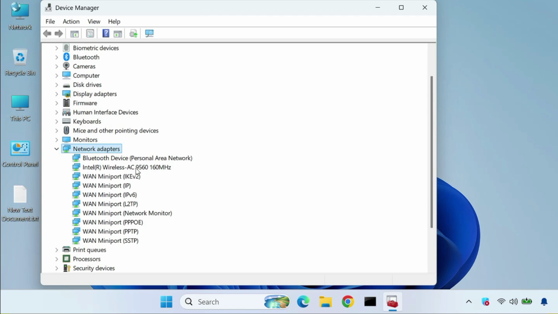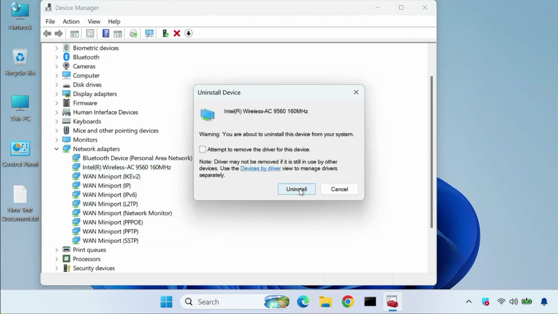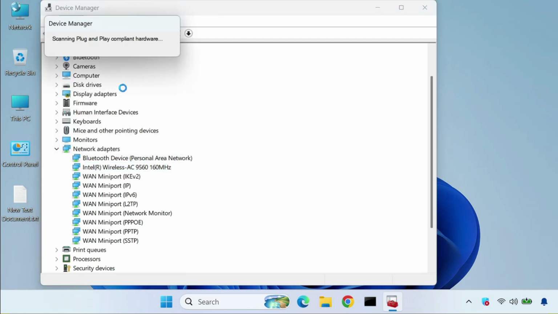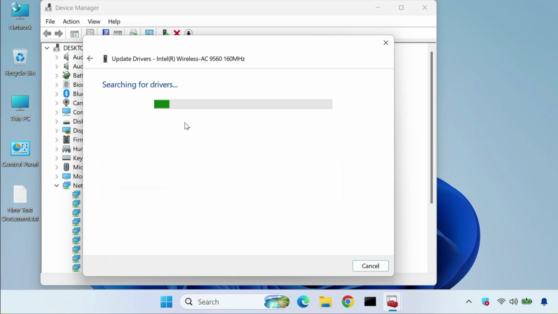Okay, so it is showing on the Wi-Fi adapter. Right click to uninstall, then click Uninstall. After that click Action and then click Scan for hardware changes, then it will come again. Then select it, right click and update driver.